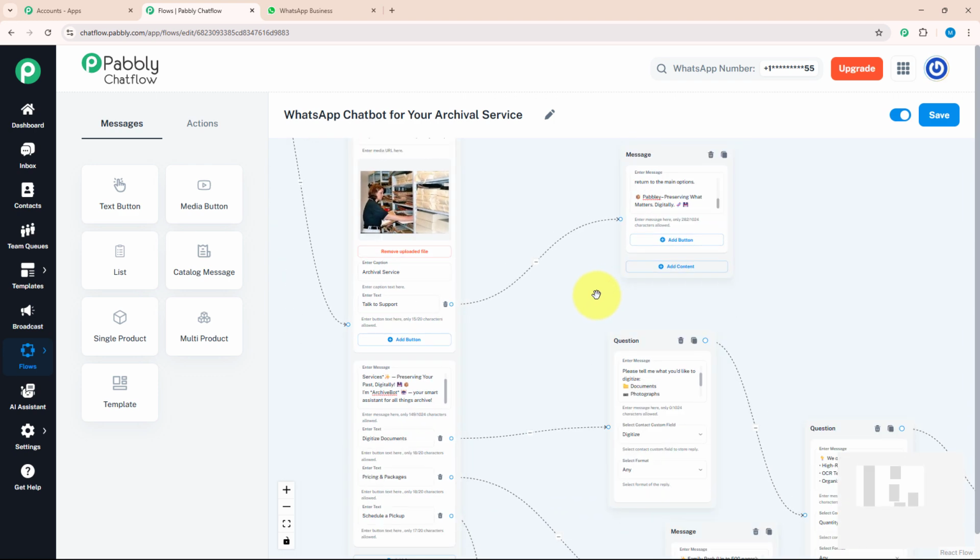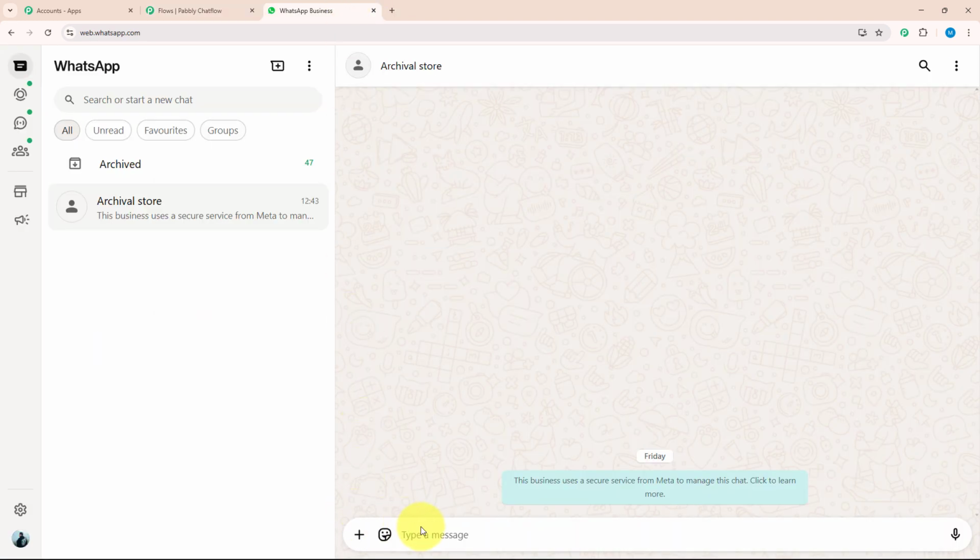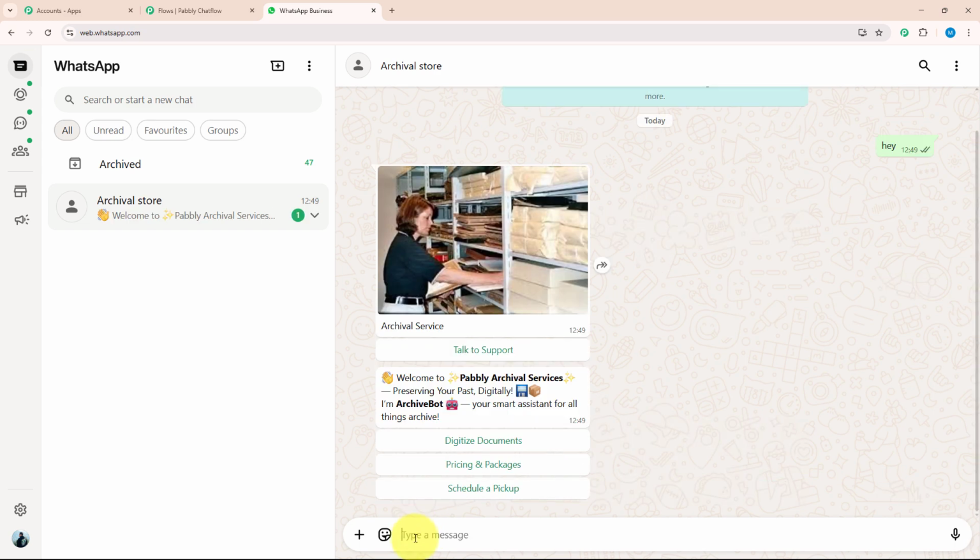For that, I need to open WhatsApp Web and over here, I will type a key message. For example, hey. As soon as I have entered my message, I got a response which welcomed me, and with that they have given me a few action buttons. According to my requirement, I can choose any of them. Let's say I want to see about pricing and packages.